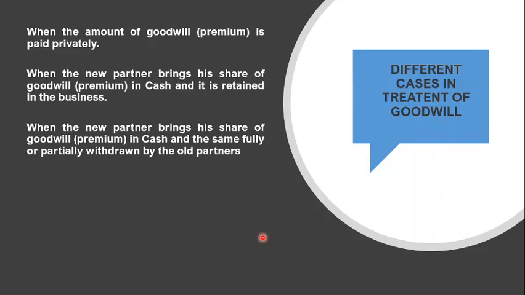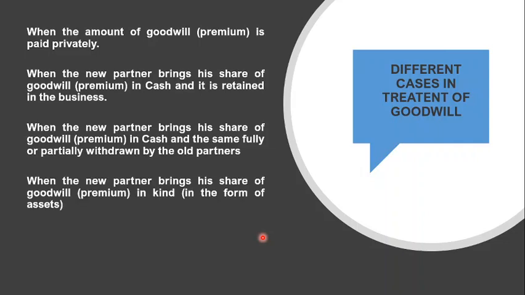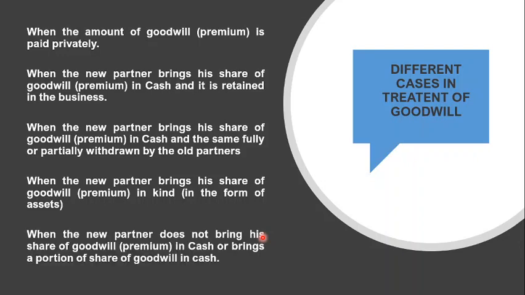Another case says that it is brought in cash and fully or partially withdrawn by the old partners. Also, the capital of the partner, or the total amount, capital plus premium for goodwill, he brought in kind, means in the form of any asset. And last but not the least, when the cash is not brought in by the partner for the goodwill share, or he is unable to bring his share of goodwill in the business, or he brings a proportionate amount of goodwill.